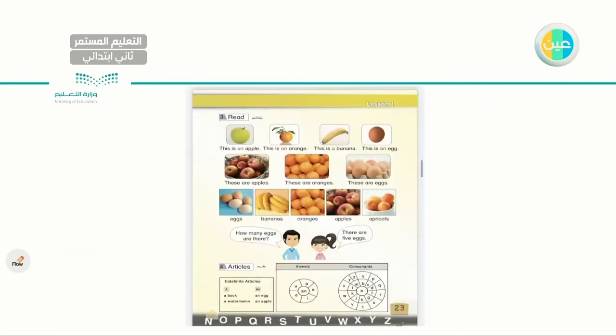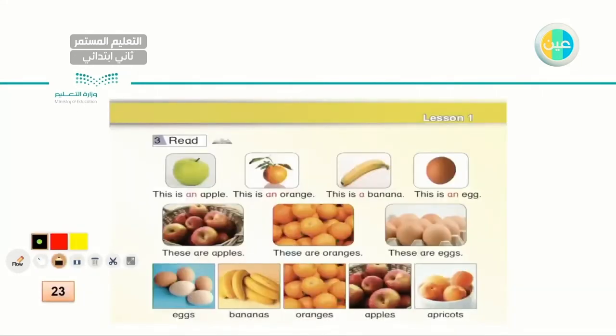We have this at page 23. Again, I will have it zoomed in a minute, but I need you to have it ready and some pencil if you want to take some notes. So let's go to the next slide. This is page 23. So let's read together. Number 3. This is an apple. Now, how many apples can you see? I can see just one apple. So because of that, I'll be using the article an, because it starts with a vowel, a. An apple. Very good. This is an orange.